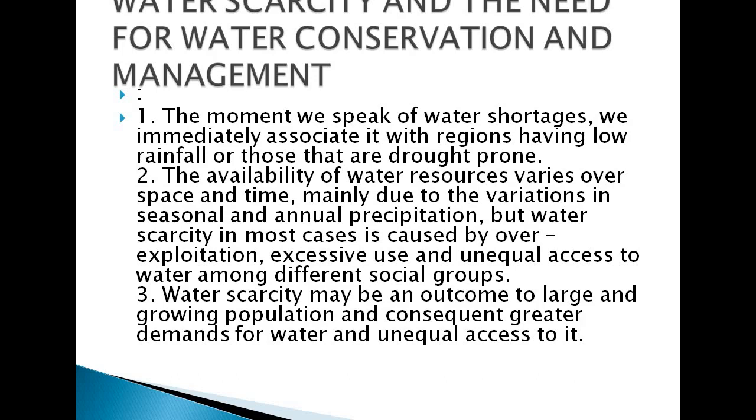Because of this population, the demand for water is increasing day by day. Each person needs around 20 to 30 liters of water on a daily basis, and the amount of water on earth is not enough for every person to fulfill their needs. So because of this large and growing population, the consequent greater demand for water and unequal access to it is quite common here.